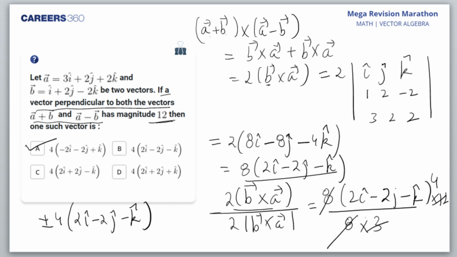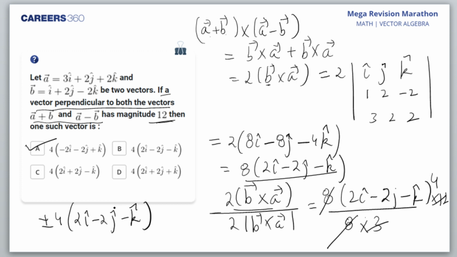Snigdha, which one do you want me to explain? Smriti, what happened? B is the answer. Did I do something wrong? Okay, yeah, you're right only. B is the answer. I'm sorry.